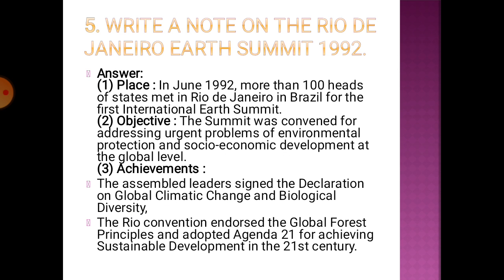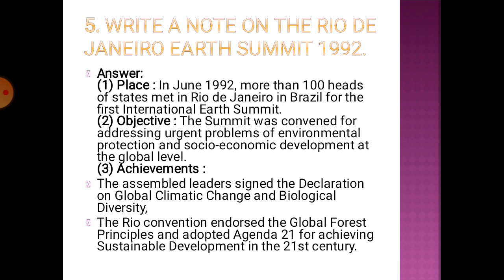And the last question you can see is: write about Rio de Janeiro. So the place where it took place, the objective, the achievement. Place: in June 1992, 100 members participated in Rio de Janeiro in Brazil. It is the first Earth Summit which was held. The objective is to have a summit which brings up the urgent problems of environmental protection as well as socio-economic development at the global level.